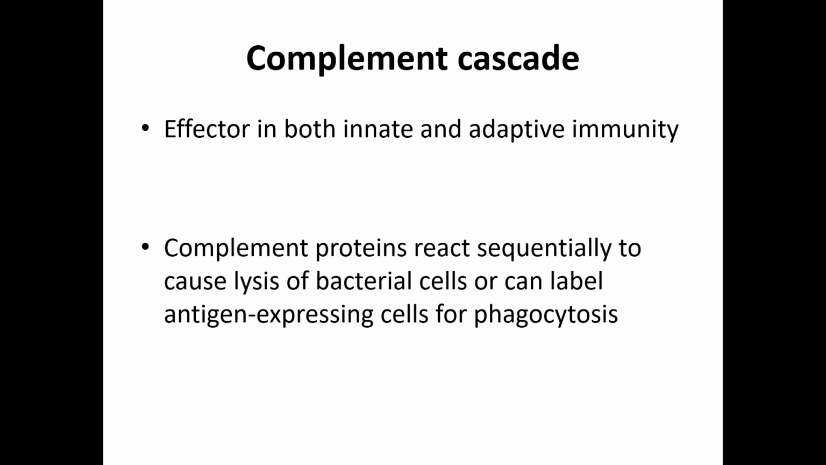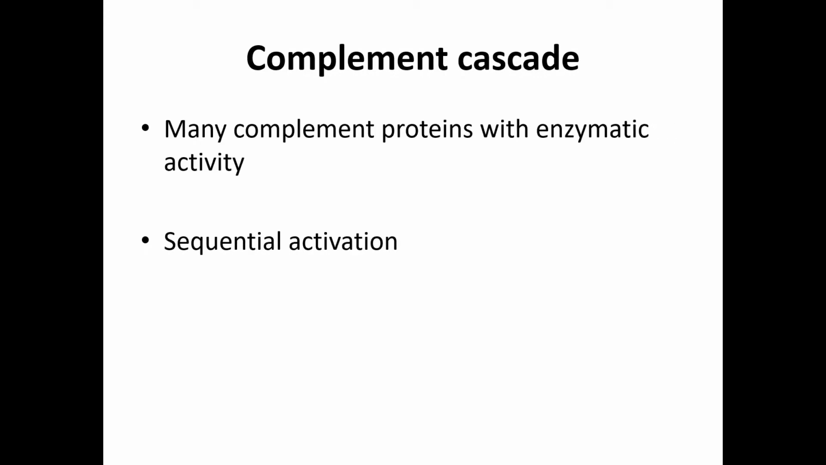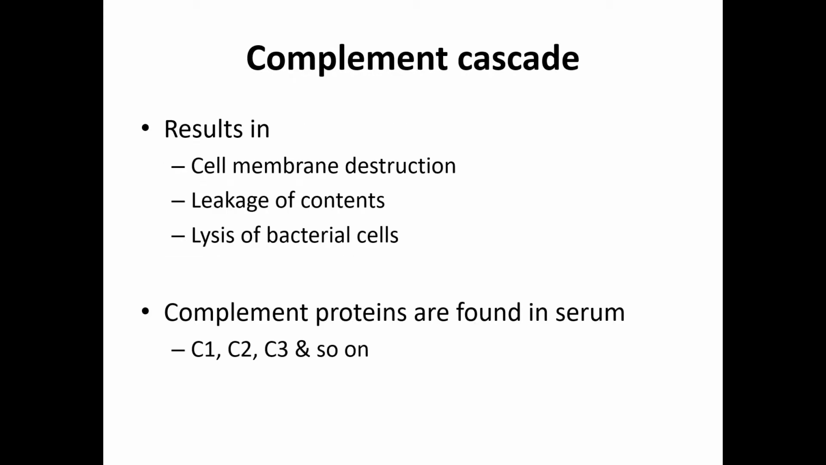Complement proteins can react sequentially to cause lysis of bacterial cells, or can label antigen-expressing cells for enhanced recognition by phagocytes, accelerating destruction of the antigens. Complement is made up of a number of proteins, many with enzymatic activities. These proteins are activated in a sequential, ordered fashion by antigen-antibody complexes on bacterial cells. The result is cell membrane damage, leakage of contents, and possibly lysis of the bacterial cell.